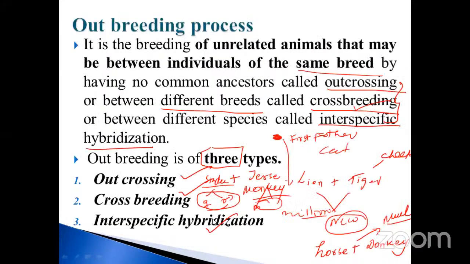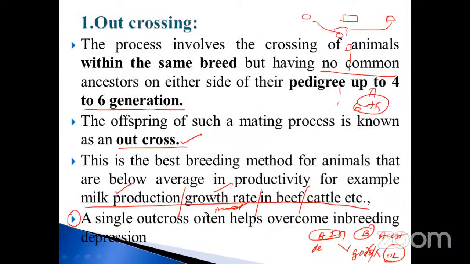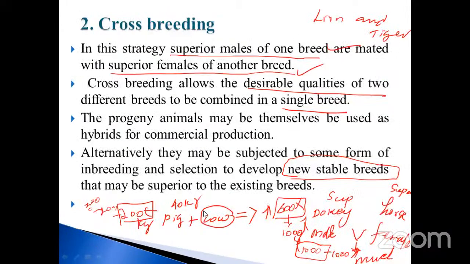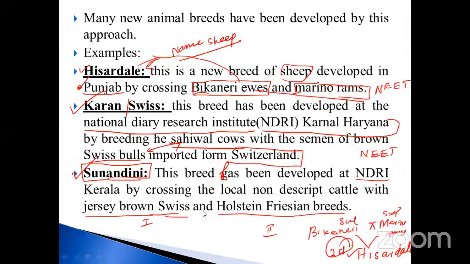And then the outbreeding process, which you already know about: mating of unrelated animals, that may be between individuals of the same breed. There are three types: outcrossing, crossbreeding, and interspecific hybridization. We already discussed those things, isn't it, my dear? Okay, so these are the things.